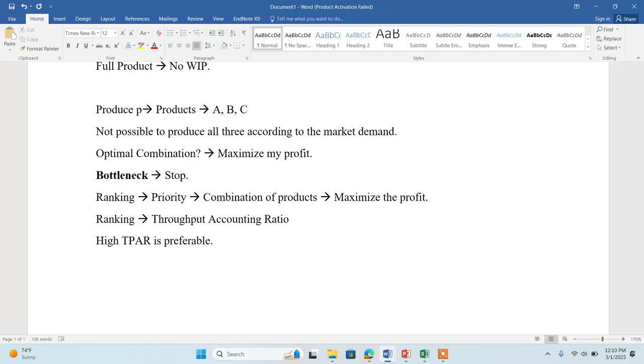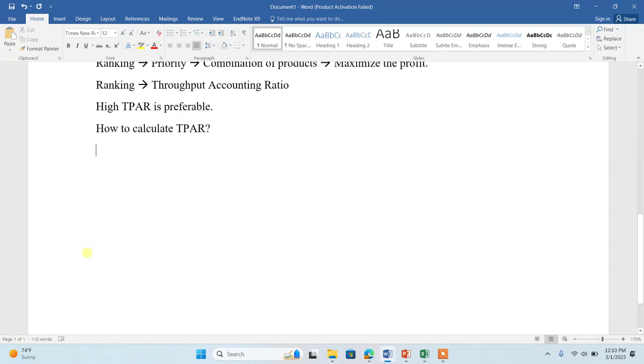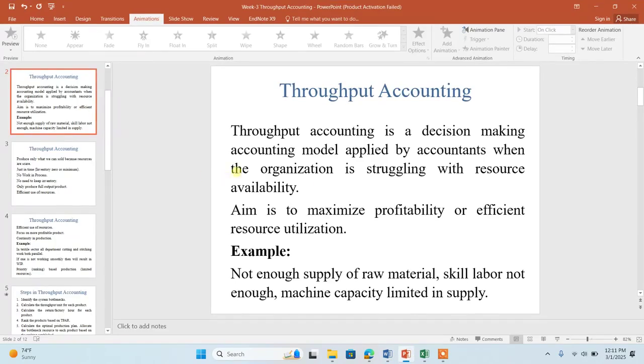Now the question arises, how to calculate the throughput accounting ratio? Now let's come to the exercise, but let me give you a quick review of the theoretical concept.